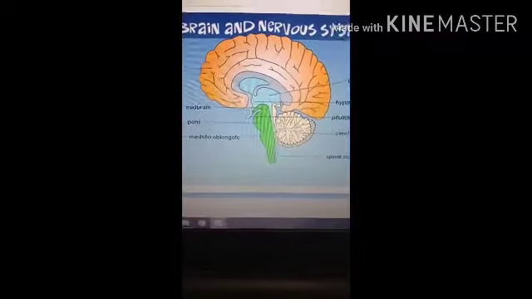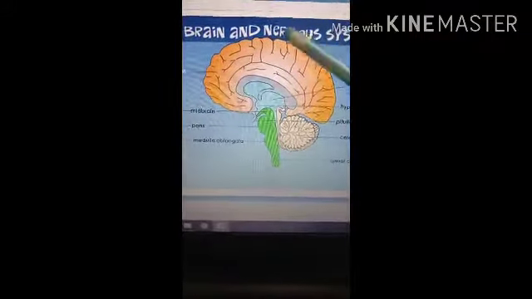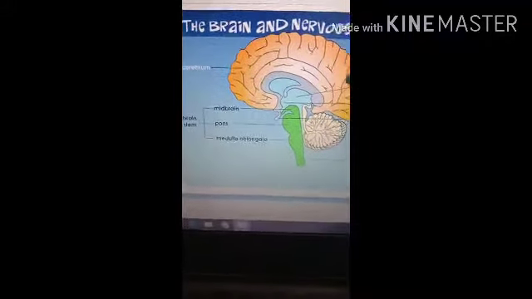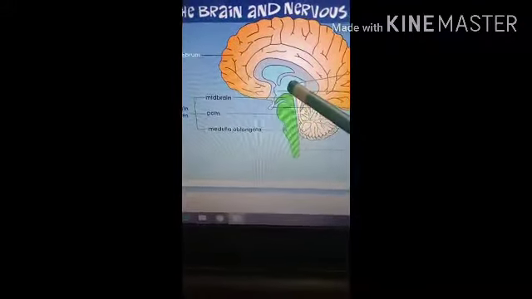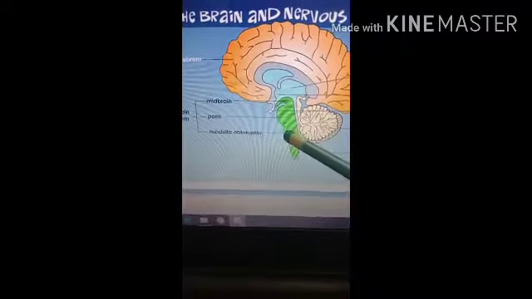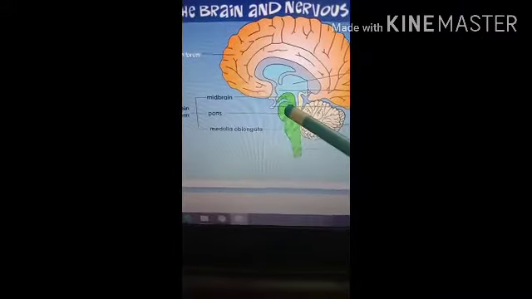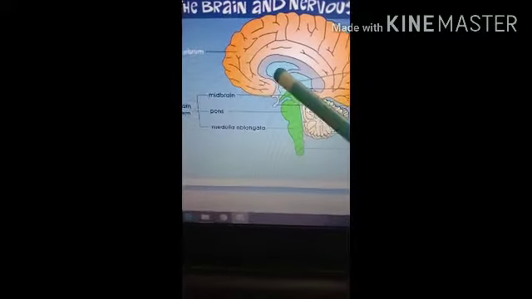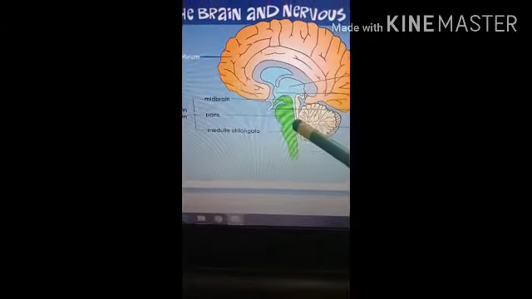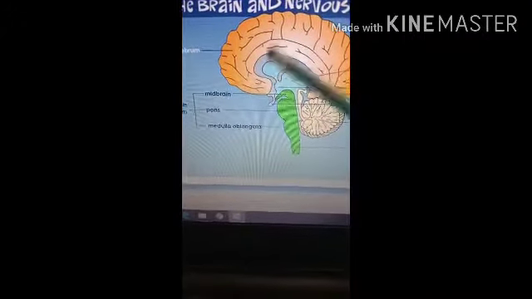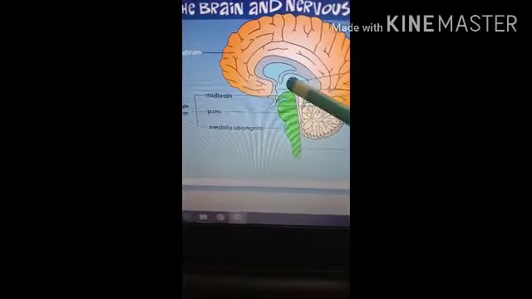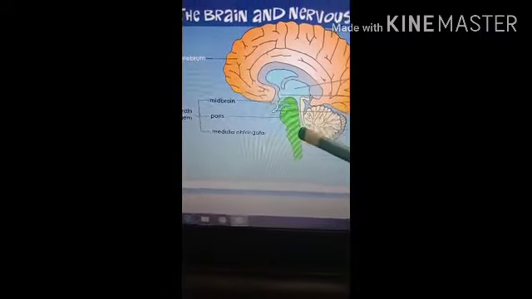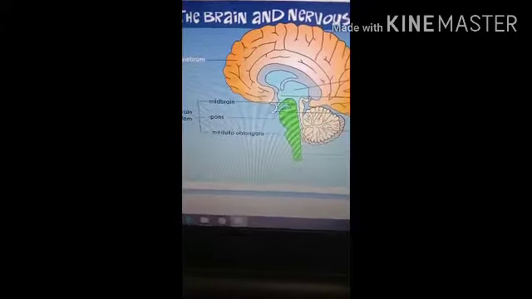Here in this diagram you can see the different parts of the brain. Here the cerebrum is present, you can see this is the cerebrum. Then the second part, the midbrain, pons, and the medulla oblongata. This is the midbrain, this is the pons and the medulla oblongata, and this is the cerebellum. And the blue color shows the ventricular system. Here the lateral ventricle is present, here the third ventricle is present, this one is the cerebral aqueduct, and fourth, the triangular ventricle, the fourth ventricle.